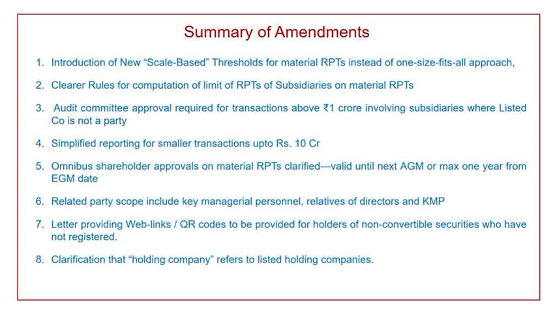Exactly. One of the headline changes is the introduction of scale-based thresholds for material-related party transactions. No more one-size-fits-all. Now the limits depend on the size of the company's turnover, and subsidiaries are getting special attention too. Then, reporting for smaller transactions up to ₹10 crore has been simplified. That's a relief for companies dealing with routine, lower-value deals, and shareholder approvals have also been clarified. Omnibus approvals for material RPTs are valid until the next AGM, or for 1 year if passed in an EGM.